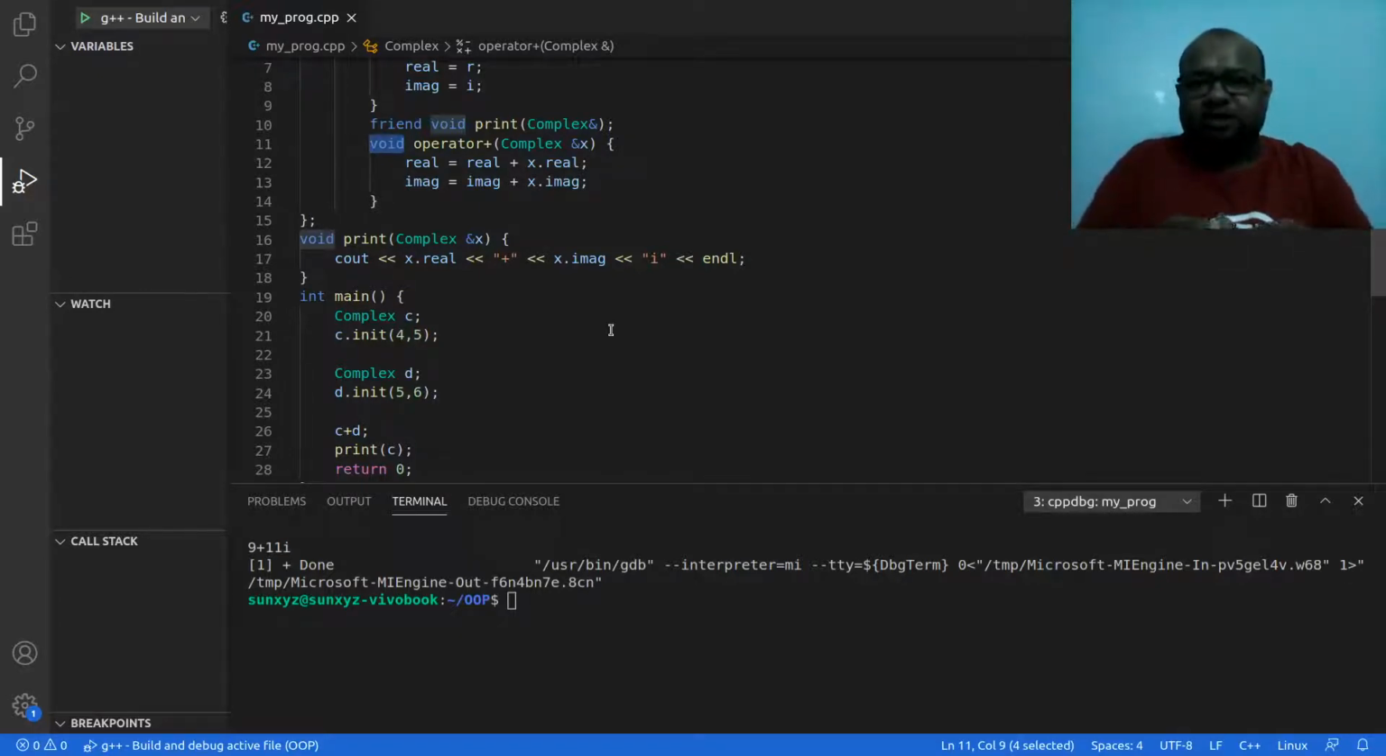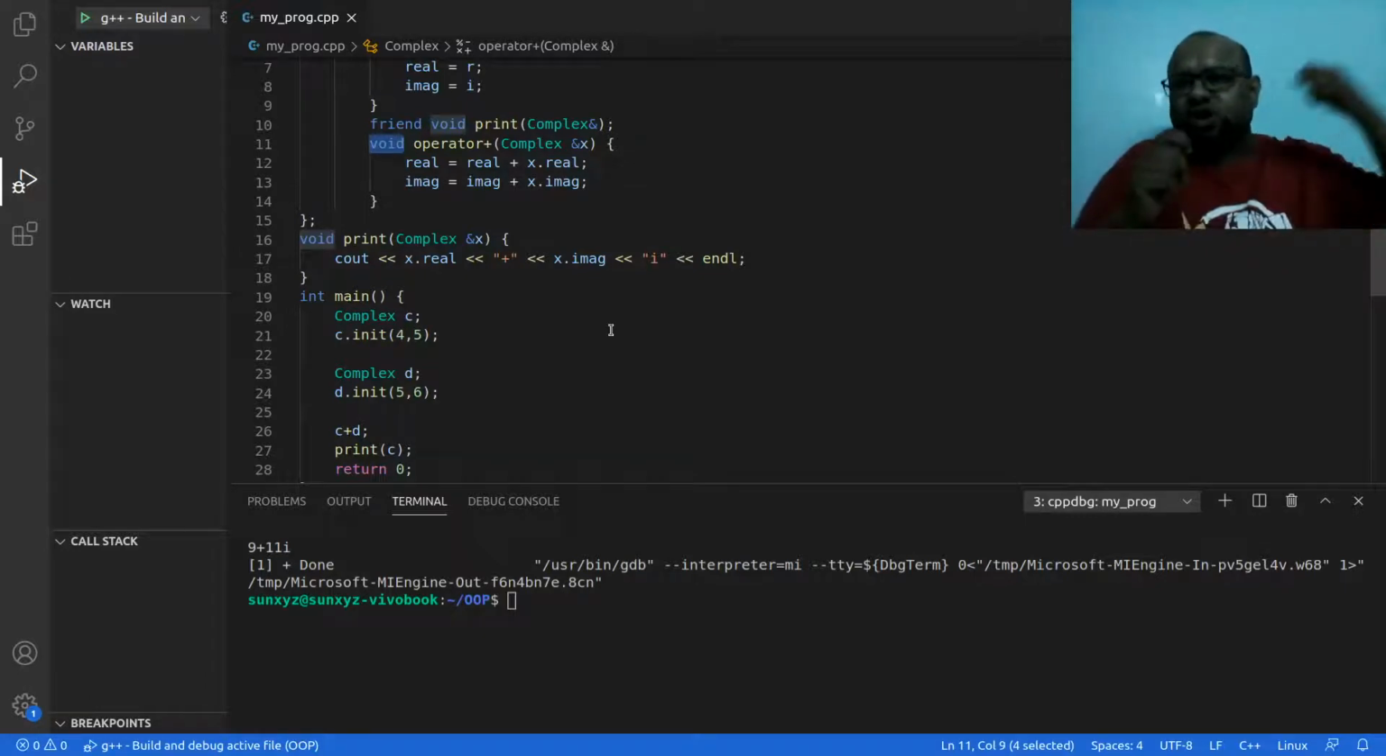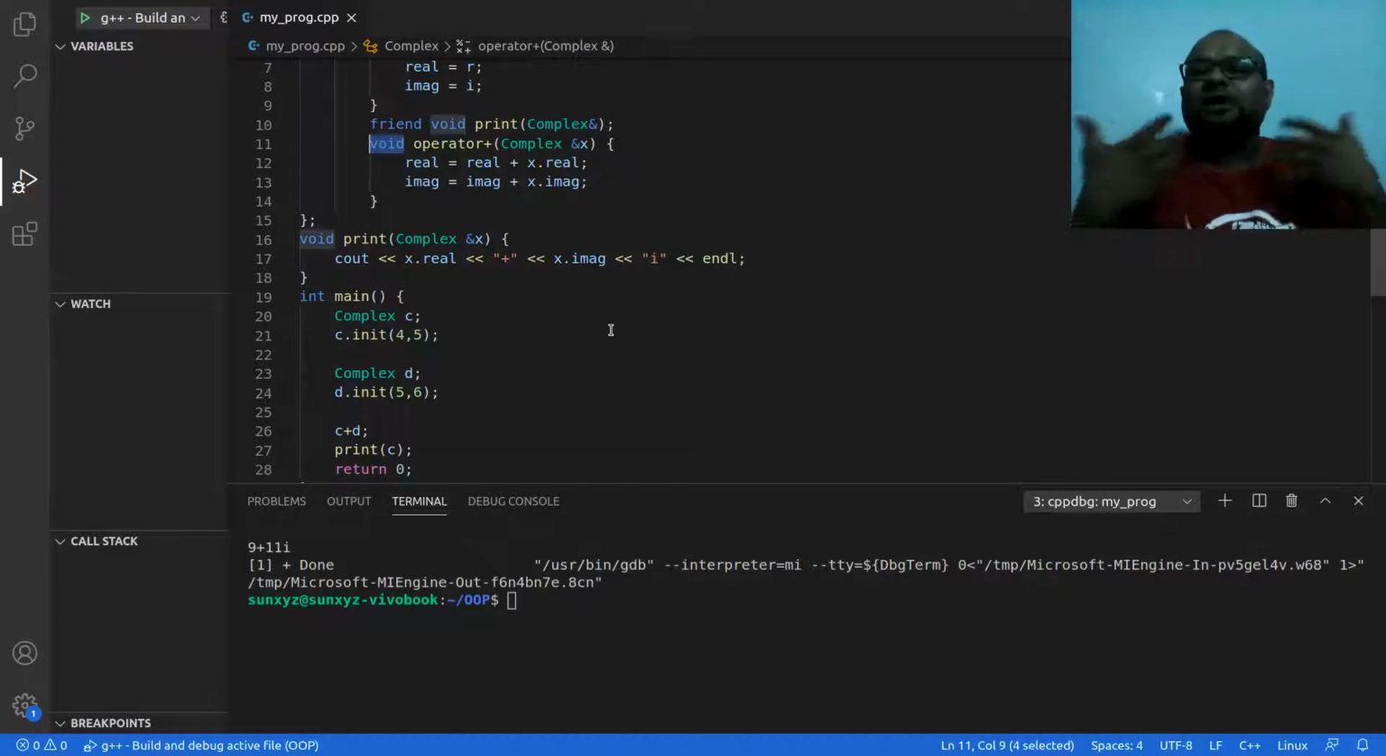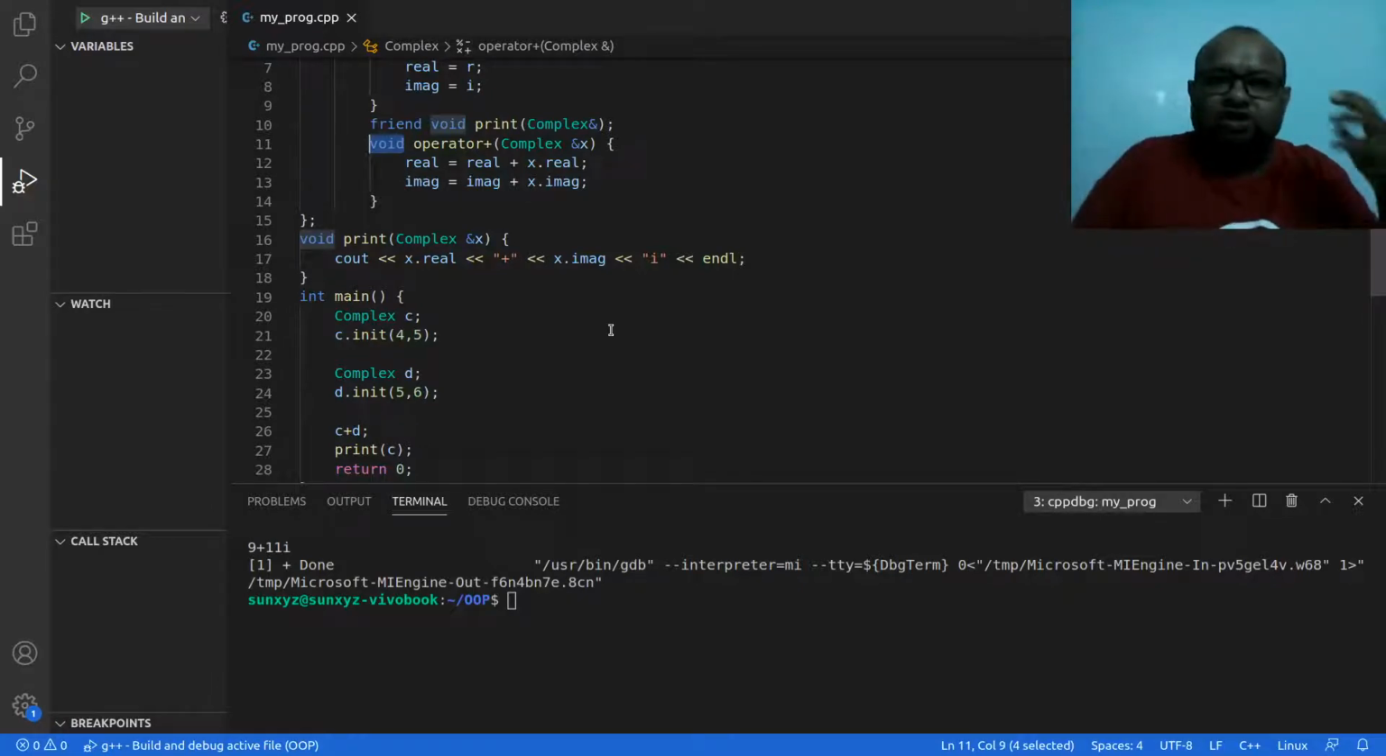I have done this operator overloading. So when I write say C plus D, two objects of this class complex, C is calling the operator method, the method that is associated with this operator overloading. Inside this method I am taking D as parameter and adding C and D and updating C, right? So C is being changed. I don't want to do that.